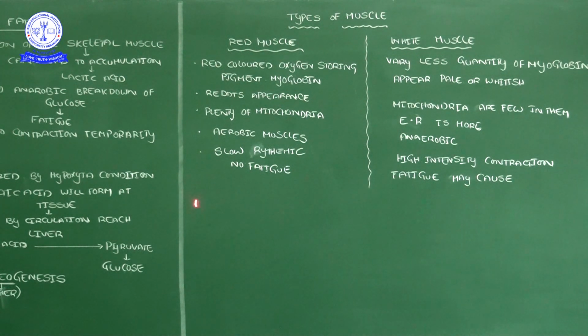mitochondria. And then the major muscle is aerobic muscle. What is the meaning of aerobic? They always undergo mechanisms in the presence of oxygen. Here myoglobin has the ability to hold more oxygen.